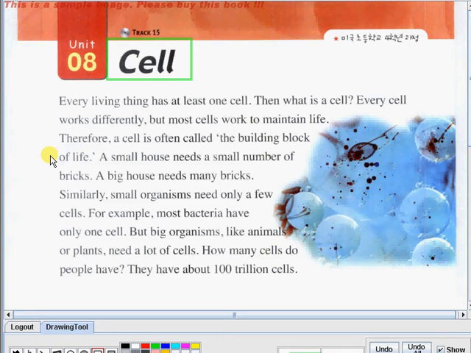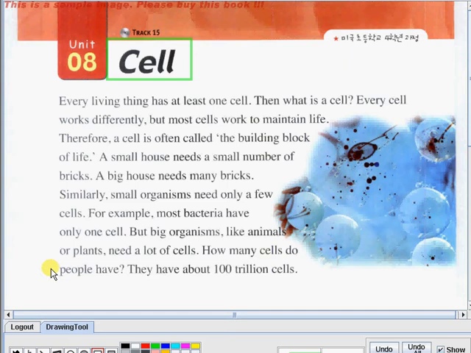A small house needs a small number of bricks. A big house needs many bricks. Similarly, small organisms need only a few cells. For example, most bacteria have only one cell. But big organisms, like animals or plants, need a lot of cells. How many cells do people have? They have about 100 trillion cells.